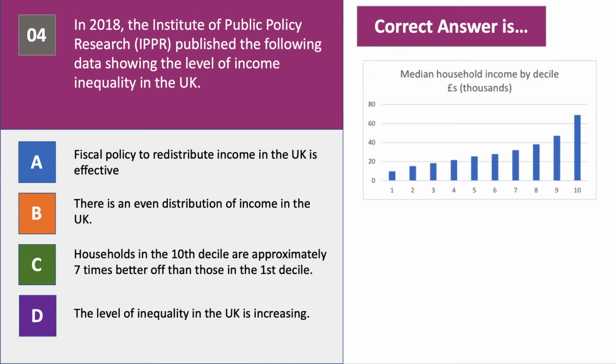So what does the data show? The data shows that the answer is C. Households in the 10th decile are approximately 7 times better off than those in the first decile.